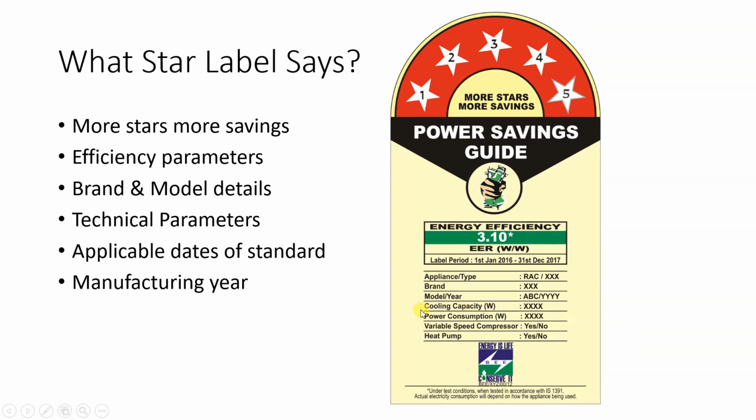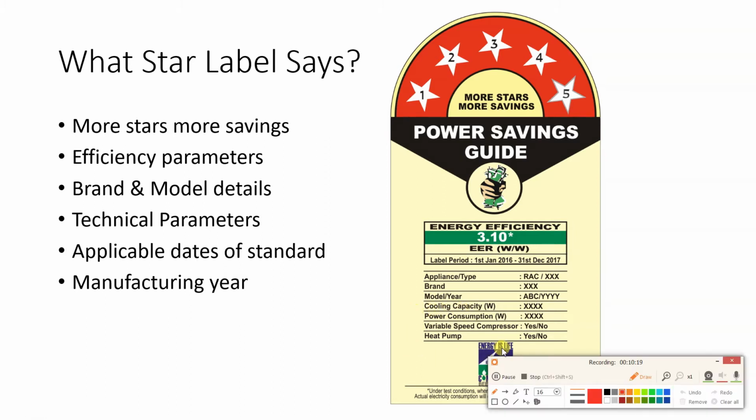The most important thing which you have to see on the star label is applicable dates of standard. So here you can see label period. Label period is very important. Why it is very important we will see in the upcoming slides. Label period, here you can see what is given: 1st January 2016 to 31st December 2017.